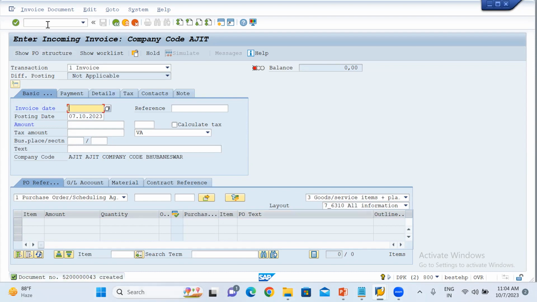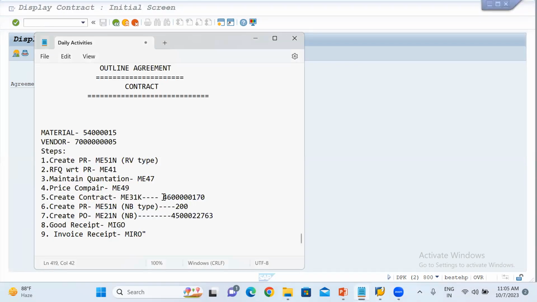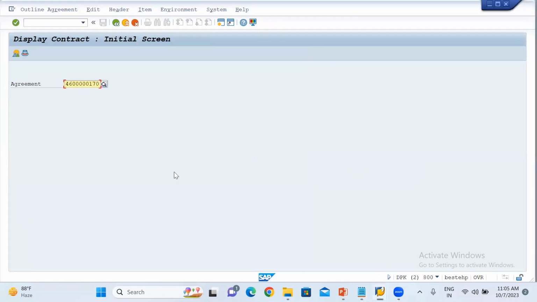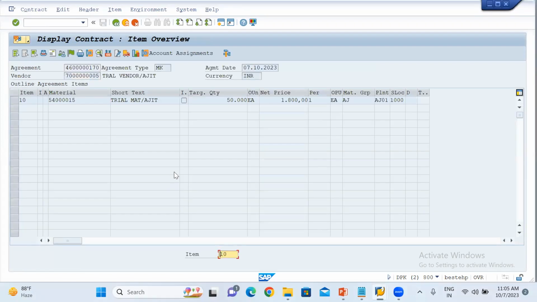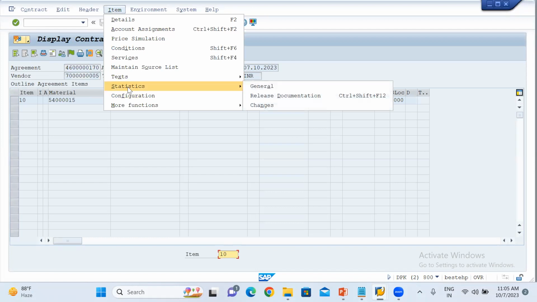So let me display the contract. In the contract, what changes are taking place? So go to ME33K, ME33K to display the contract. So this was our contract number, I think. Yeah, this one is our contract number. So just click enter. Let me go to the item tab. Then go to the statistics tab. Then go to the release document.